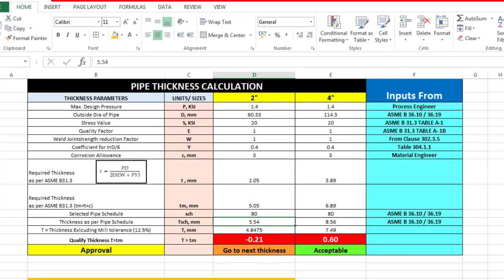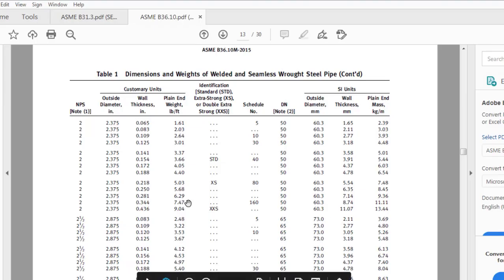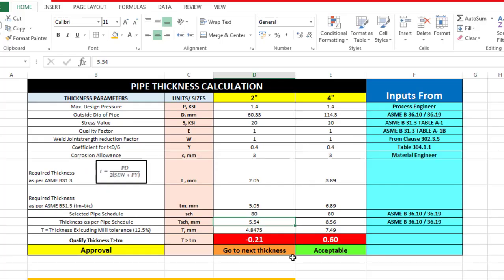Now let's go back to the schedule. Now see, this is what we have selected, right? The schedule 80, 5.4. Now what is the next schedule available? 160. 160, what is the thickness? 8.74. If I put this thickness, it will be qualified. See, 8.74. Now what does it say? Acceptable. So when I put the higher thickness, it says acceptable.